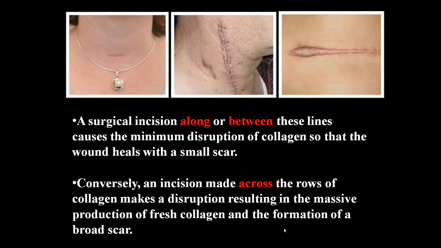We can see in both pictures there is a surgical incision along the cleavage line and a surgical incision made across these collagen lines, and there is a huge difference between the scar formation in both of the pictures.